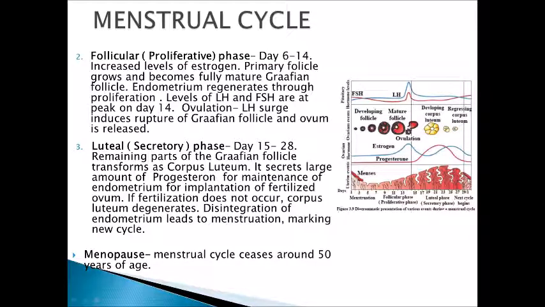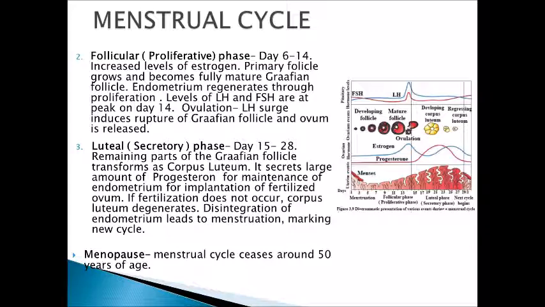But if fertilization does not occur, then this corpus luteum degenerates. It becomes smaller and smaller. And then the disintegration of this endometrium, which has developed well, occurs, and again the next menstrual cycle starts.